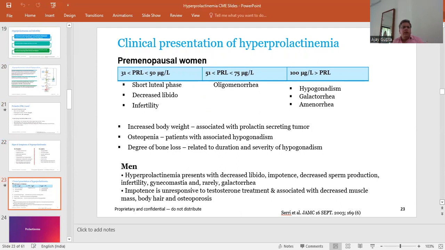In the male population, hyperprolactinemia presents with decreased libido, impotency, decreased sperm production, infertility, gynecomastia, and rarely galactorrhea. Galactorrhea is very rare in the male population. When galactorrhea is present, the prolactin level may be very high. Impotency is unresponsive to testosterone treatment, and it has been associated with decreased muscle mass, body hair, and osteoporosis.